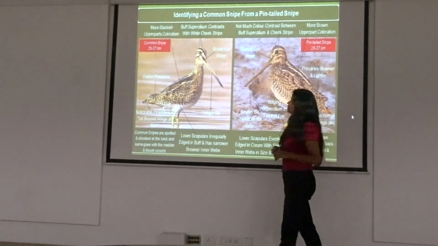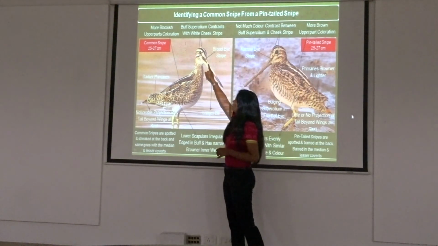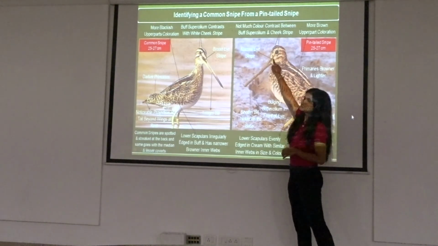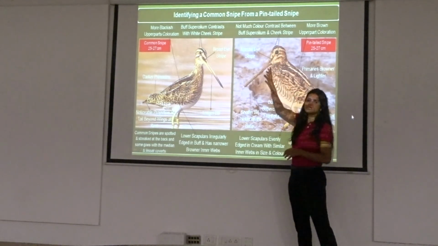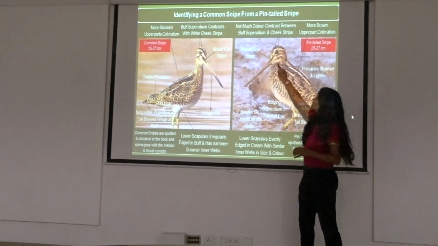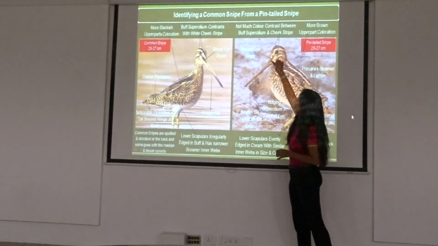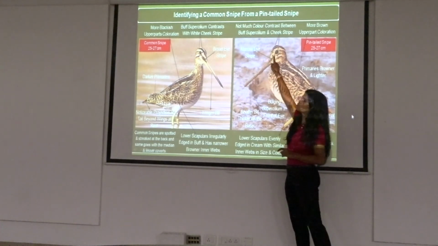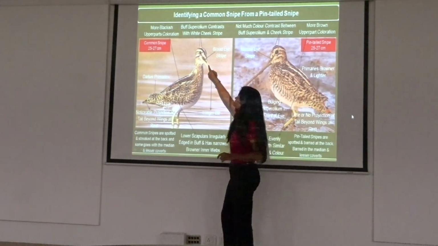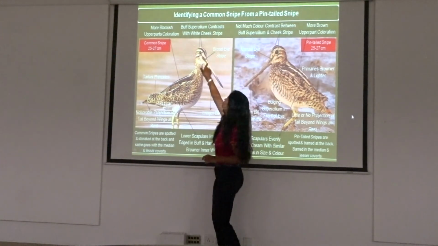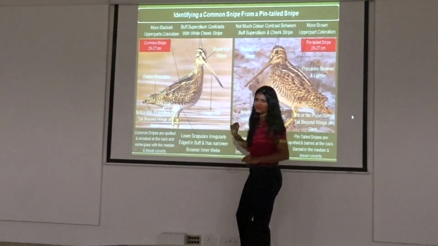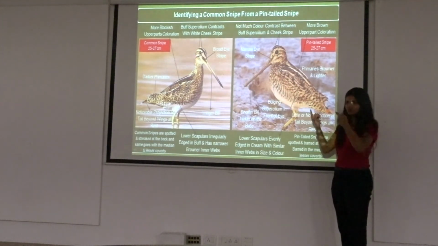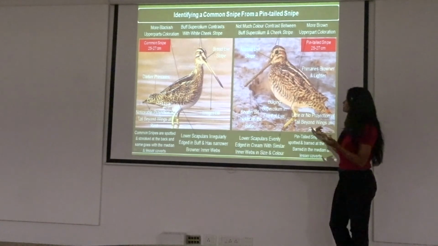So, for a common snipe, first of all, let's look at this bulge, the supercilium bulge. This is much bigger in a pin-tailed snipe. Why does this supercilium look bulged? Because the spine is very thin. The lower is very thin, because of which the supercilium looks bulged. Here, if you see, the lower is not thick, so the supercilium looks uniformly divided. So this is the first pointer. But snipes usually do not sit in this position for us to get this angle. So there are a lot of other things that you do.